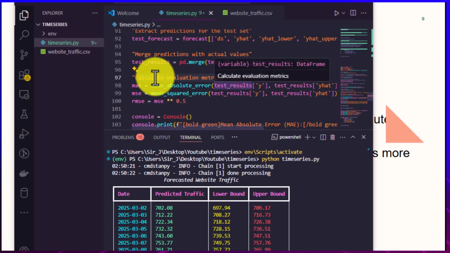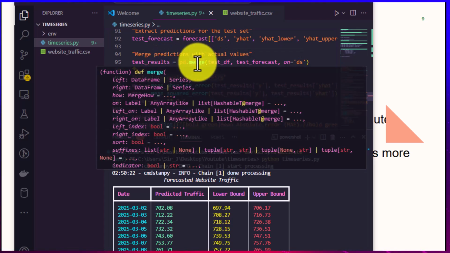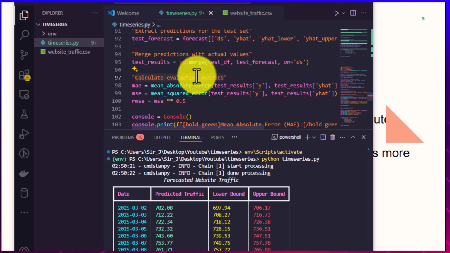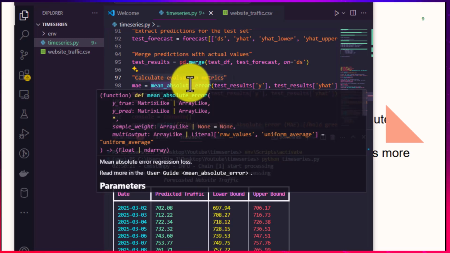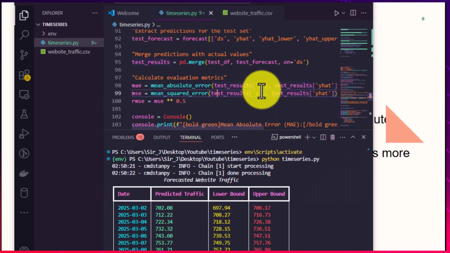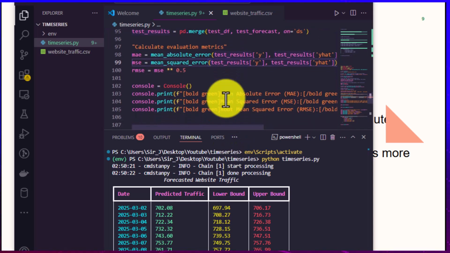Now we've updated our code with the test so that we can evaluate our actual results. We are merging the prediction with the actual value, so that's why we are calling the merge function and then passing in our data. Then we are calculating the evaluation metrics, the MAE, mean absolute error, and then mean squared error, and we are passing in all of this. If we now run this code, we can see the mean absolute error, the mean squared error, and the root mean squared error.